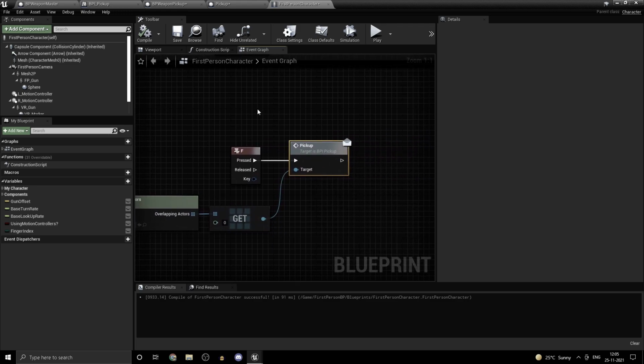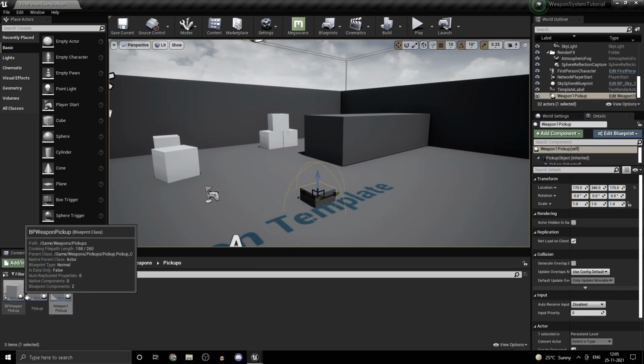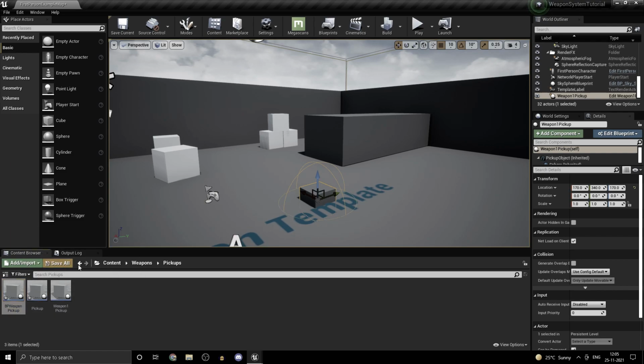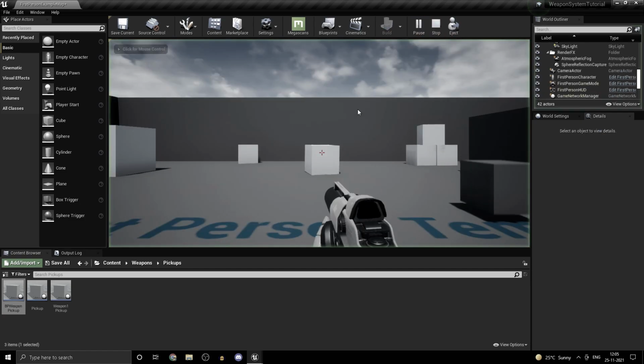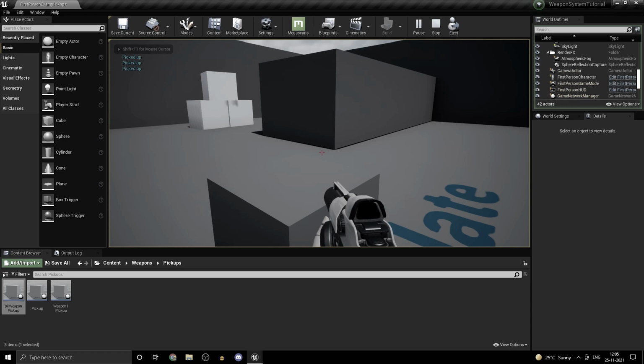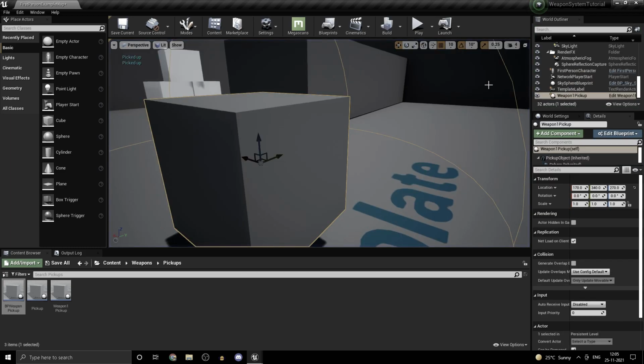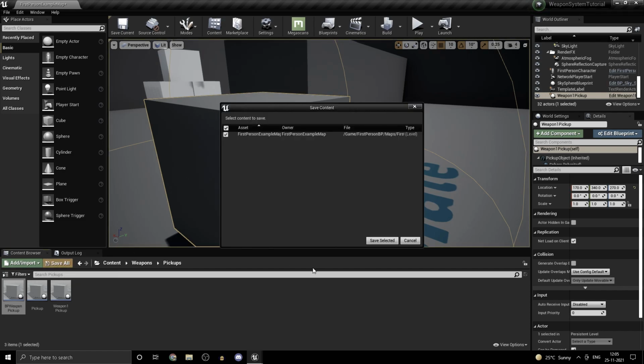So yeah, let's actually go ahead and test it out. Should work. So grab the pickup or the weapon pickup. So pickups, weapon 1 pickup. Remember, we won't be putting in the pickup or the BP weapon pickup. These are just the base classes which will contain the variables. Now nothing happens. Now if I overlap, it says picked up. And of course you can have your own logic after that.